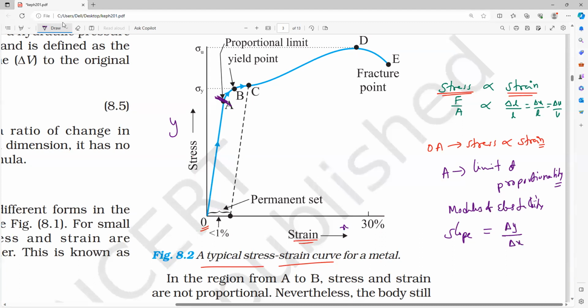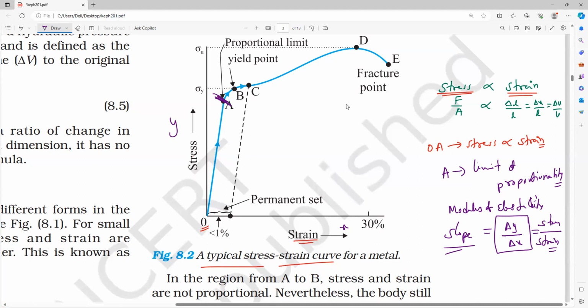Delta y divided by delta x. In class 10th, we have studied a resistance slope graph. Remember? That is the same thing. So up to a point, modulus of elasticity is equal to stress divided by strain, which is equal to the slope of the graph.